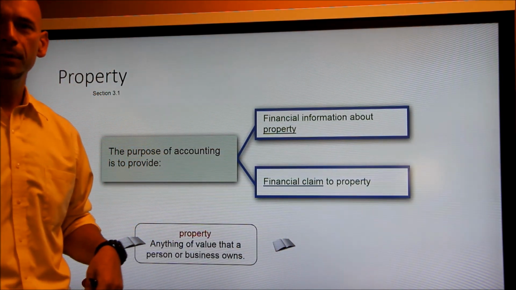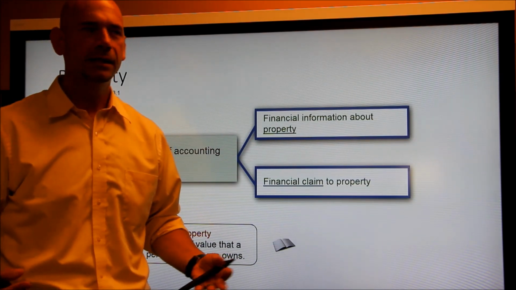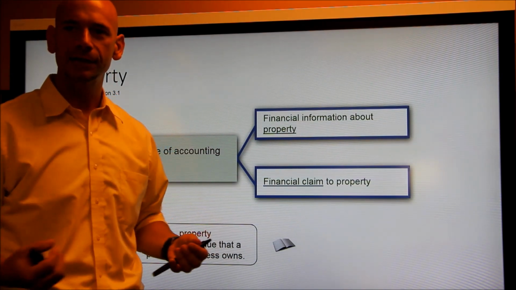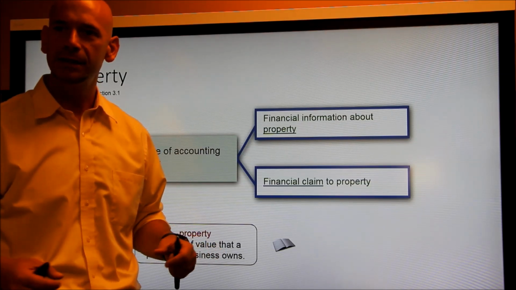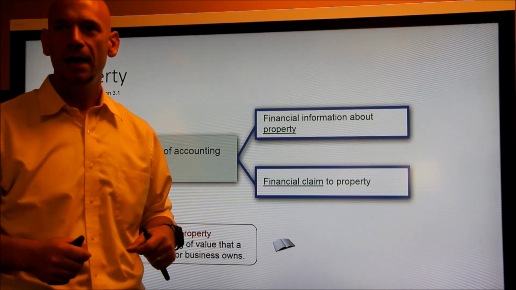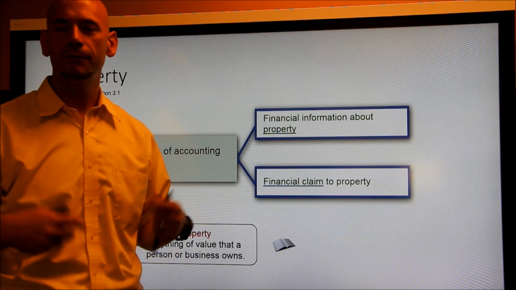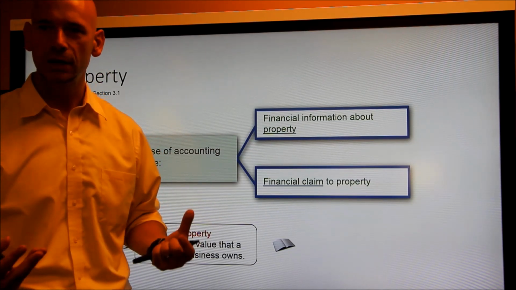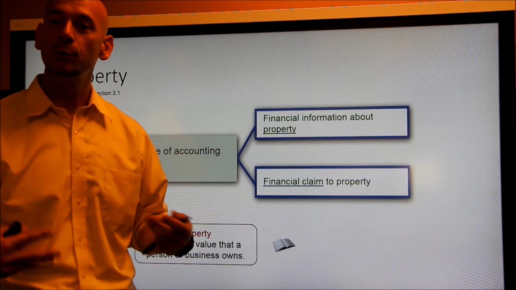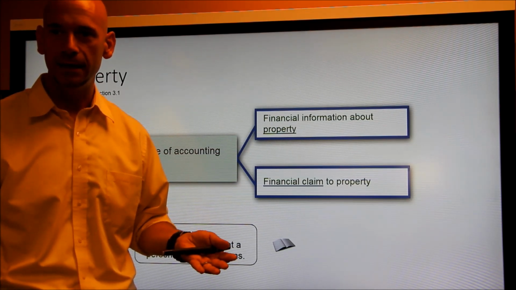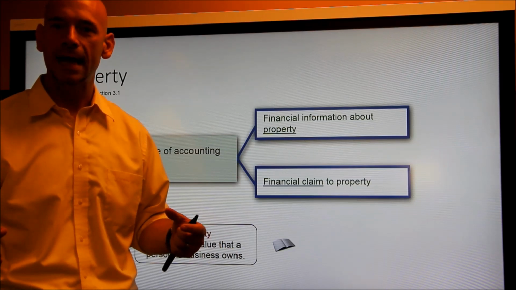The way that we determine whether or not something has value is if you could sell it and receive cash for it. So if you had something that you could sell for $100, we would say that it has $100 in value. If you had something that you could sell for $500, we would say it has $500 in value. So whatever it is that you own, the value is determined by, if you were to go and sell it, what we call liquidating it, it'll tell you how much value that it has.